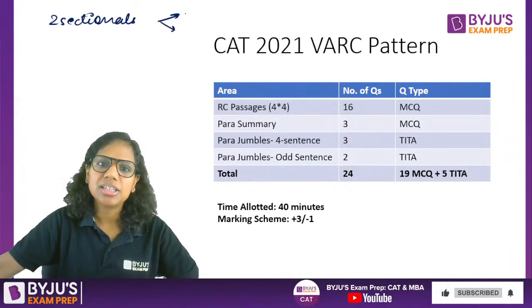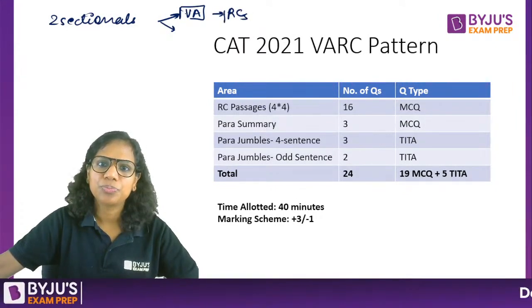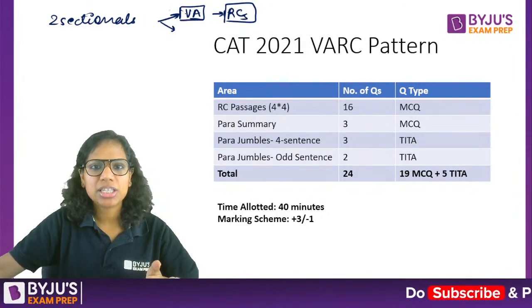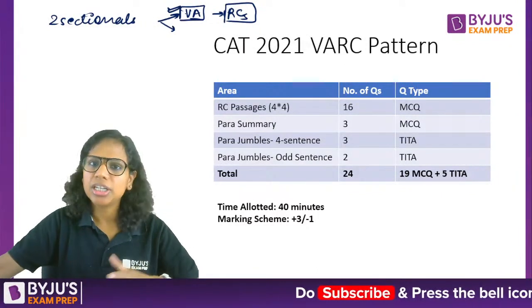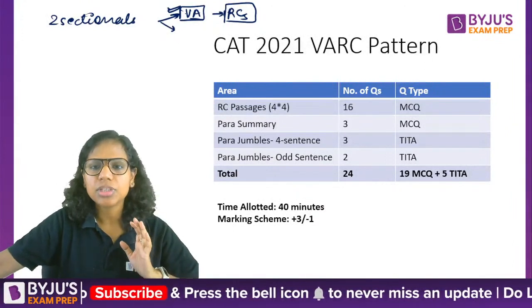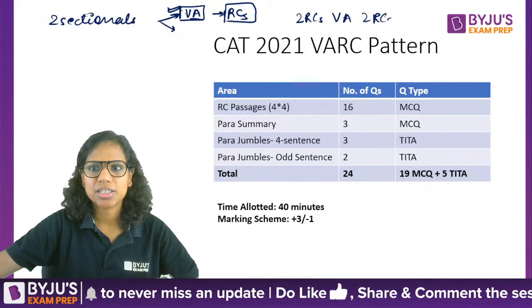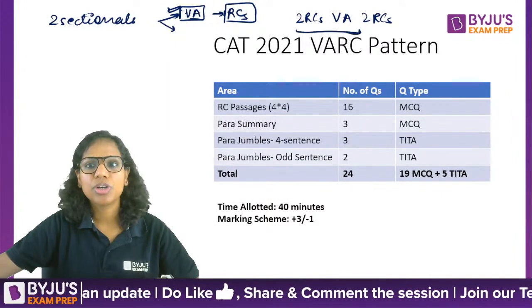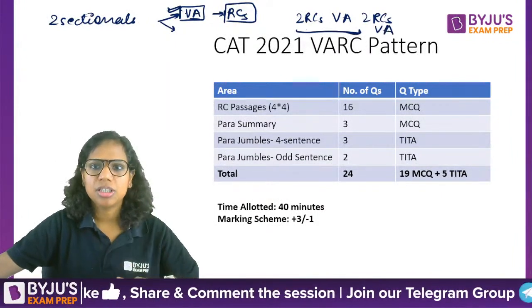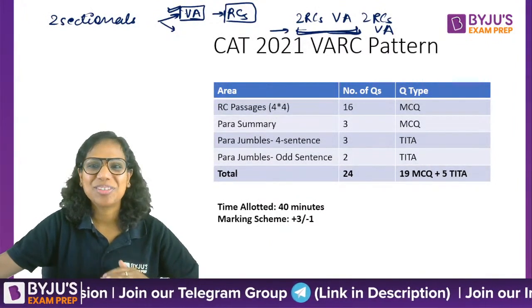So in one sectional, decide this, that today I'll attempt VA first and then RCs. See if you save time. If you are saving time, if let's say you are speedier here, then definitely go for this order. Go for that order that works for you. Some students read two RCs, then take a break, they attempt VA and then two RCs. Some students attempt all the RCs in one go and then they go for VA. They feel, okay, now there is a burden off my chest and now I can attempt VA in peace.